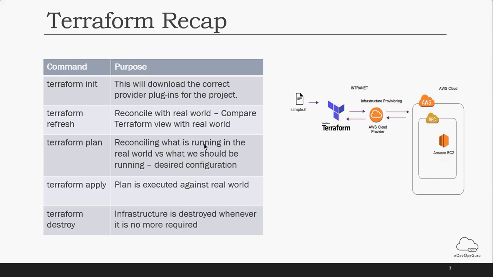Then you execute the Terraform refresh command, so that it quickly checks the availability of your instances in the real world, and compares with your Terraform file whether this configuration already exists or it is a new one.